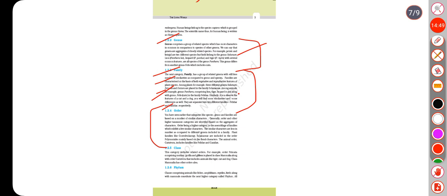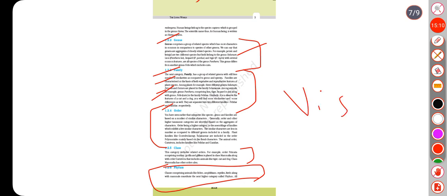1.2.4 Order. You have seen earlier that categories like species, genus and families are based on a number of similar characters. Generally, order and other higher taxonomic categories are identified based on the aggregates of characters. Order, being a higher category, is the assemblage of families which exhibit a few similar characters.